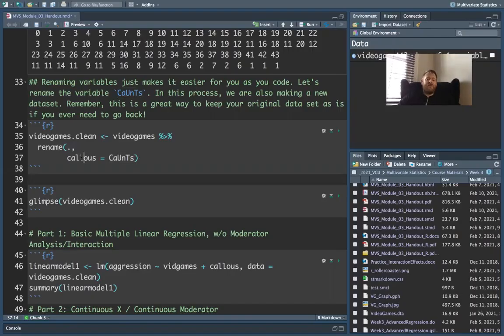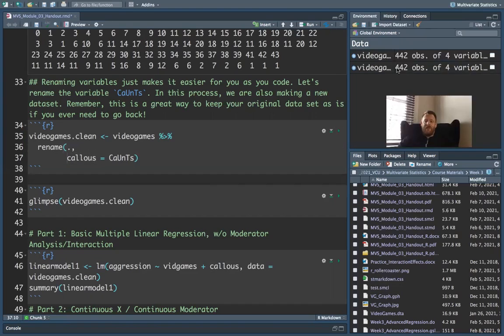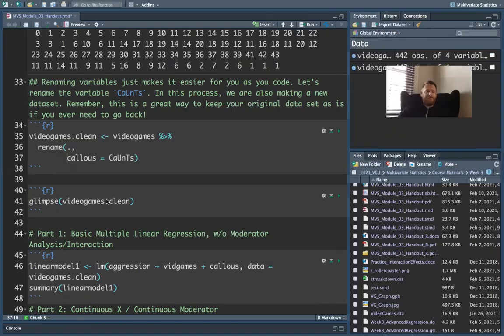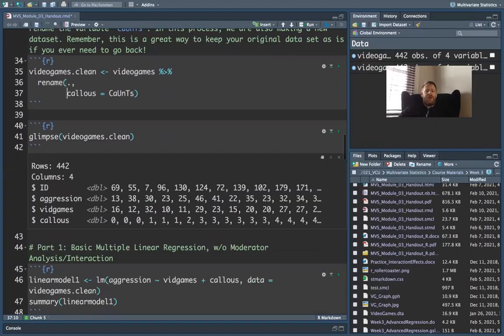So I'm just going to rename this thing as callus and put it all in lowercase. This is going to change the name of that variable in the data set, and it's going to create a copy of the data set that I'm going to use for my modeling. So there's a copy of my data set up there. And then I can run the glimpse function to get a better sense that it has been changed. And sure enough, there it is. There's that new variable name callus, which again is just that counts variable.